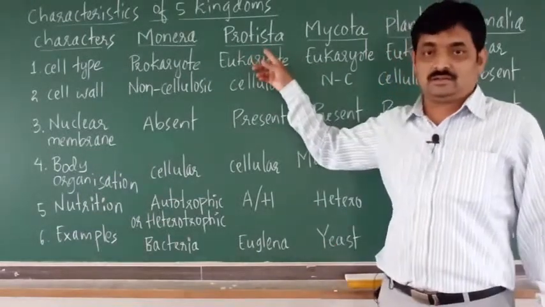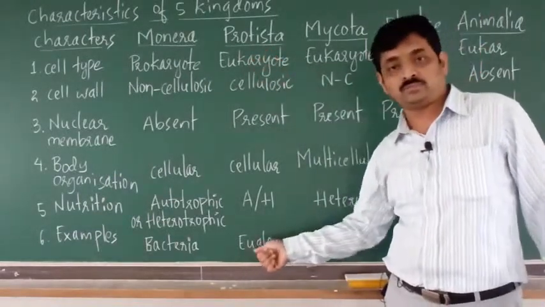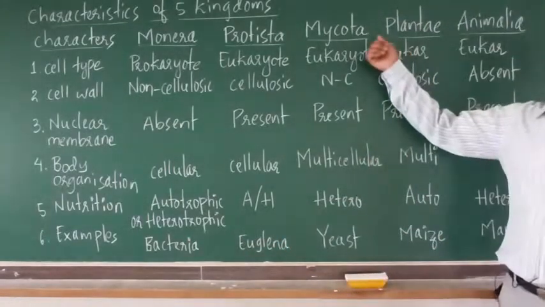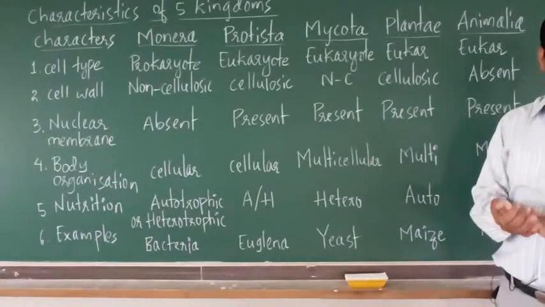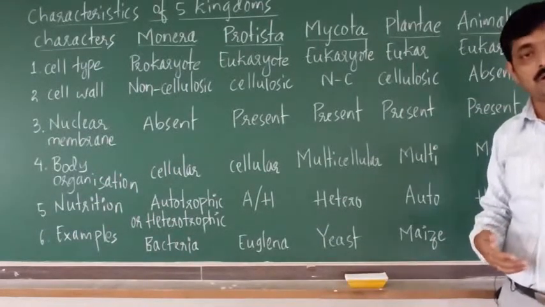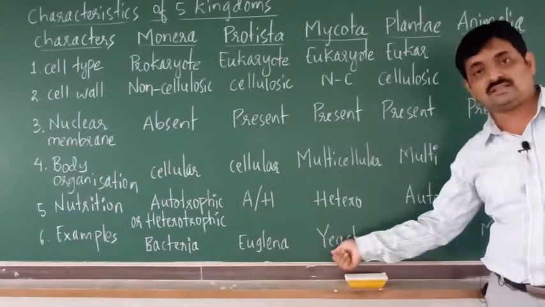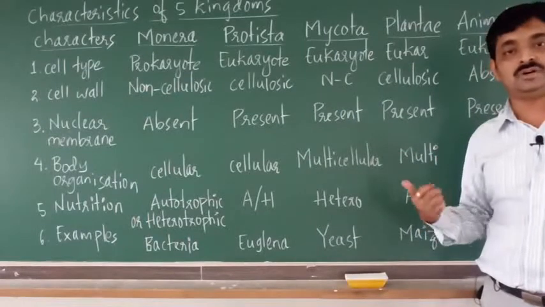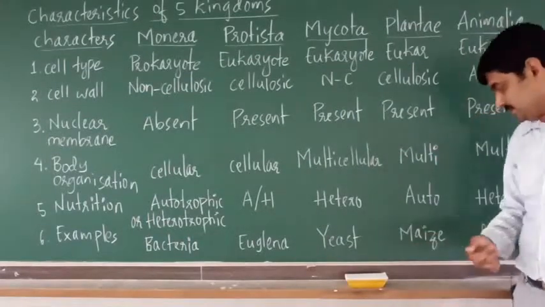A common example is Euglena. Then Mycota, that is all fungi, singular fungus, plural fungi. One fungus is yeast, a very common example of Mycota or fungi.